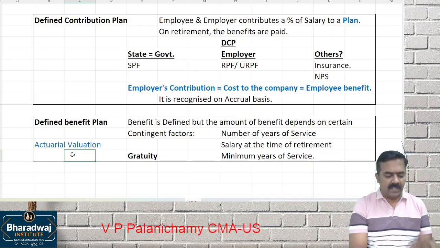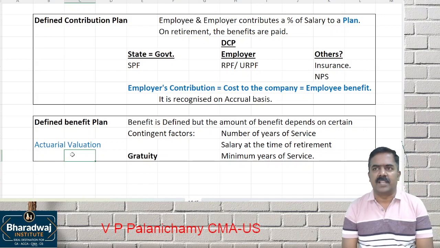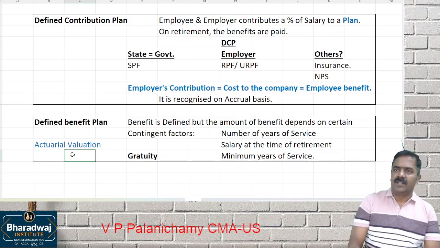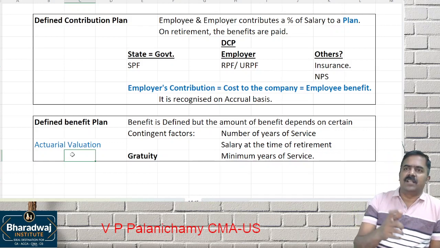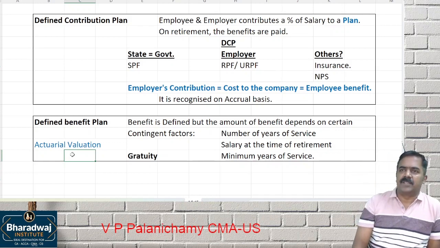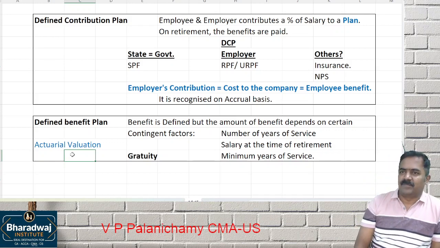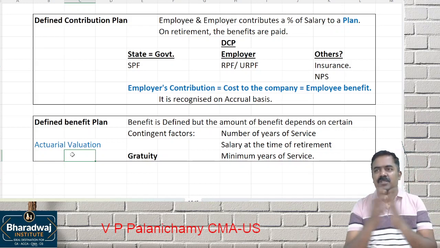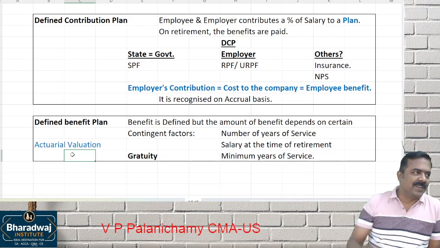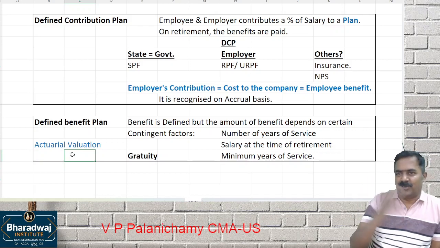Certain people you can find will join at 20 and work with the same efficiency at 65 also. Certain companies or certain nature of work will be like: you join at 20, 30 years later, all parts would have been damaged. At 35 you search for a job, you won't get a job. At 40 you are already retired because you are used like a machine. So I'm leaving out all these things.